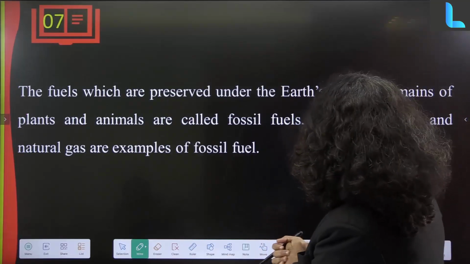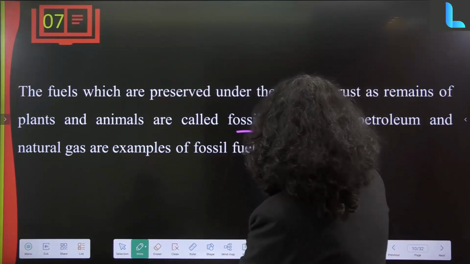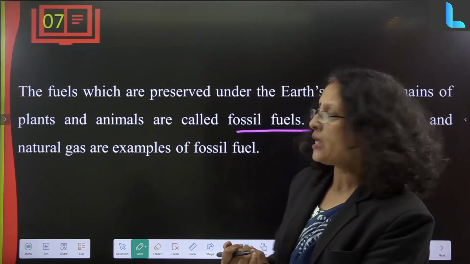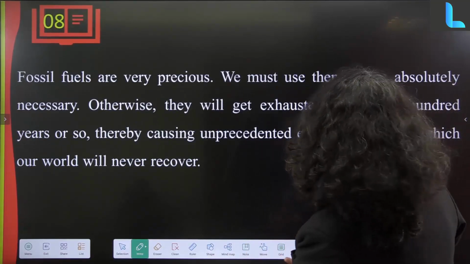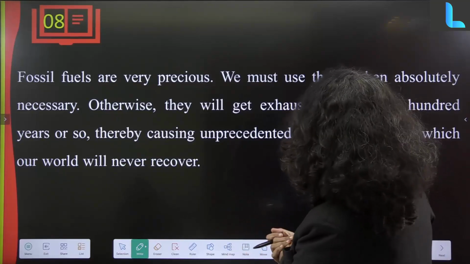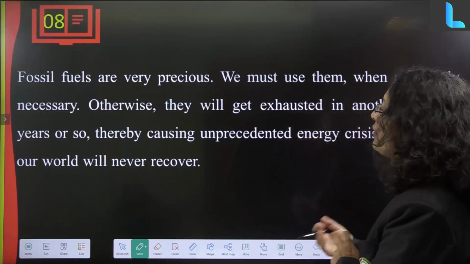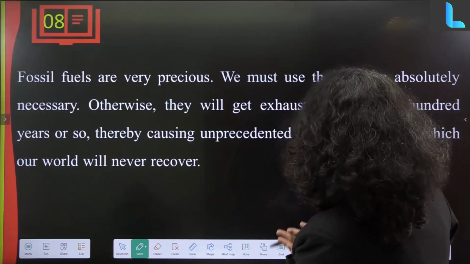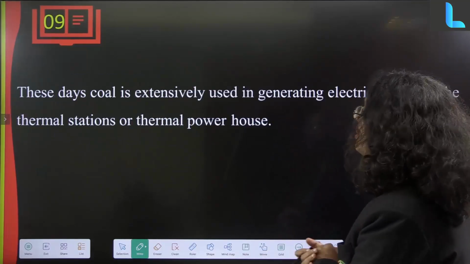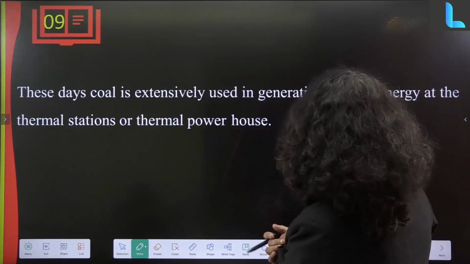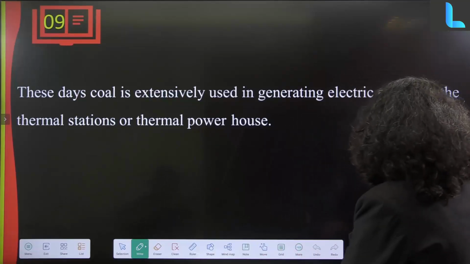Now the fuels which are preserved under the earth's crust from the remains of plants and animals are called fossil fuels. So coal, petroleum, natural gas are examples of fossil fuels. Fossil fuels are very precious. We must use them only when absolutely necessary. They will get exhausted in another 100 years, thereby causing an unprecedented energy crisis from which our world will never recover. These days coal is extensively used in generating electrical energy in thermal stations or thermal power houses.